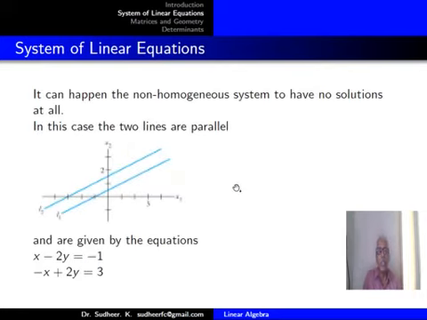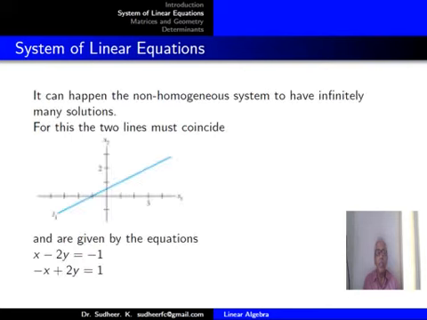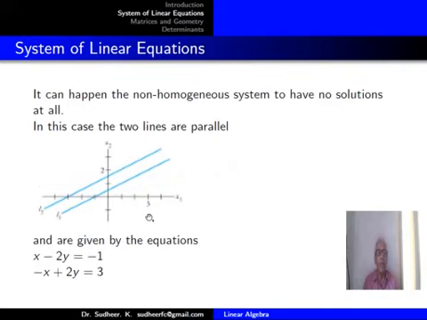So we get the conditions determinant A equal to 0, adjoint A into B, that also is 0. So in that case, with this example, you have seen that the pair represents geometrically coincident straight lines or has infinitely many solutions. Now, let us check another example.